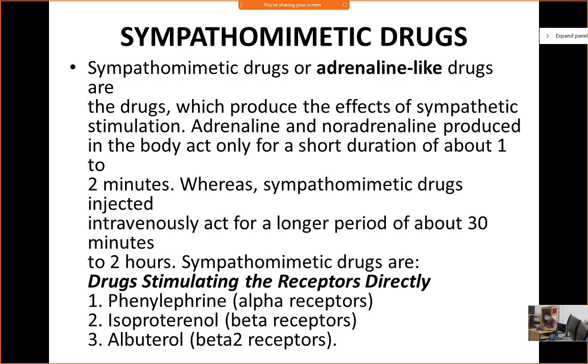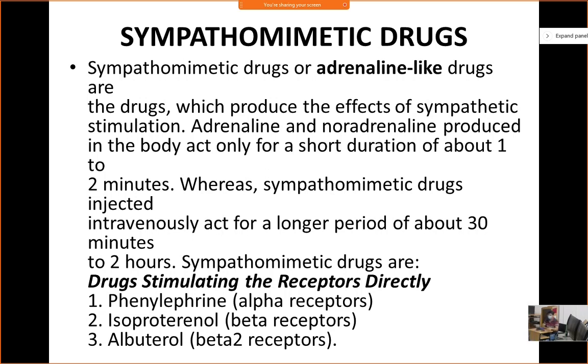Sympathomimetic drugs mean they act like sympathetic stimulation. So if you give this drug, it will act as a sympathetic stimulant. Some drugs are specific to a particular receptor, suppose alpha 1, alpha 2, or some drugs act directly on the alpha receptor, some on the beta receptor, it may be beta 1, beta 2. You can say some selective drugs are there or some non-selective drugs are also there. A selective drug works specifically on the specific receptor, like phenylephrine. Phenylephrine is an alpha receptor stimulant.